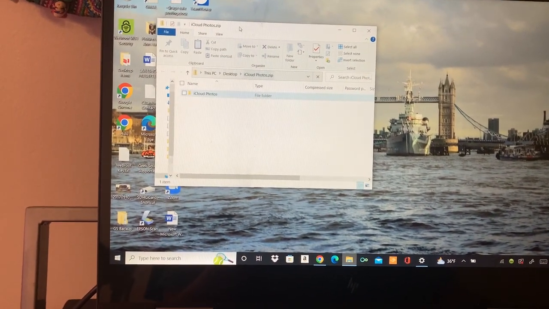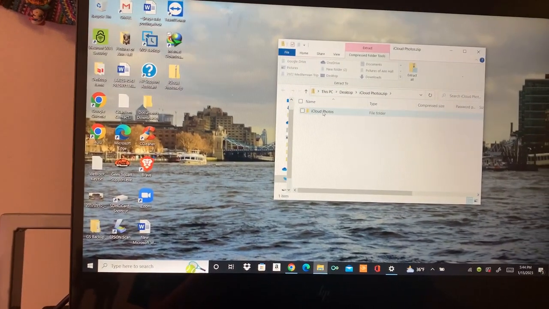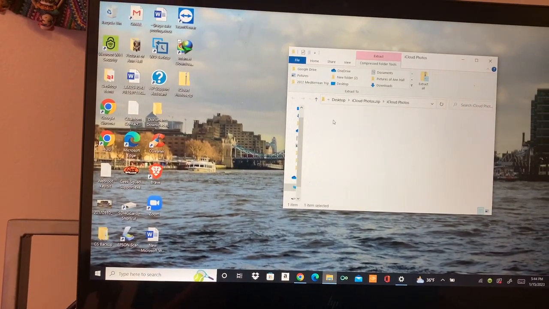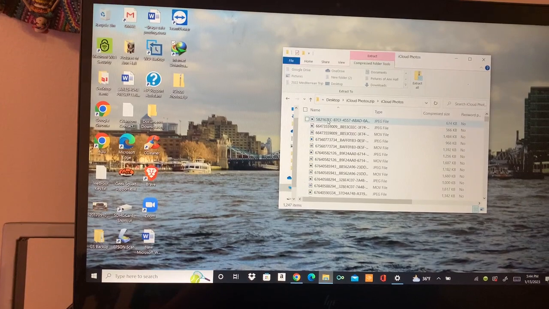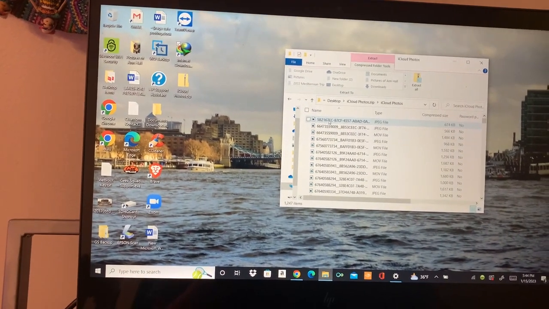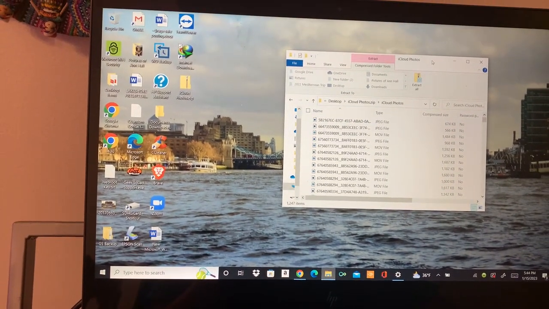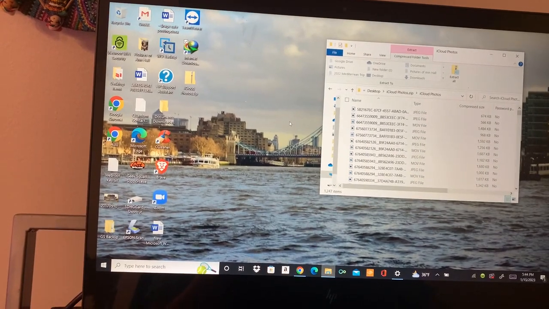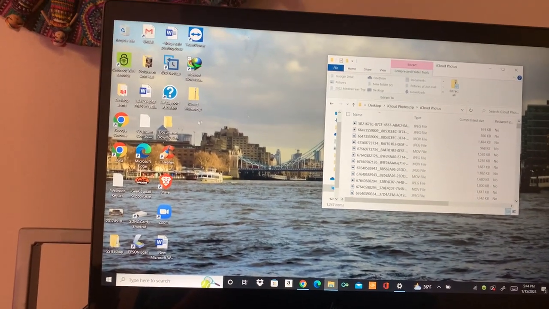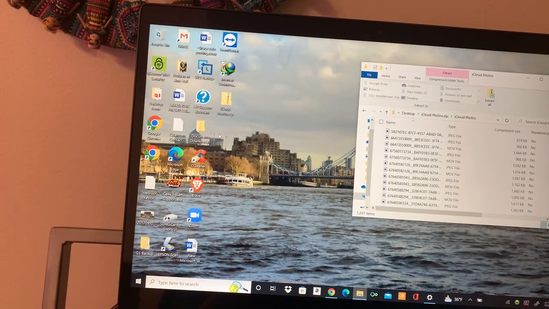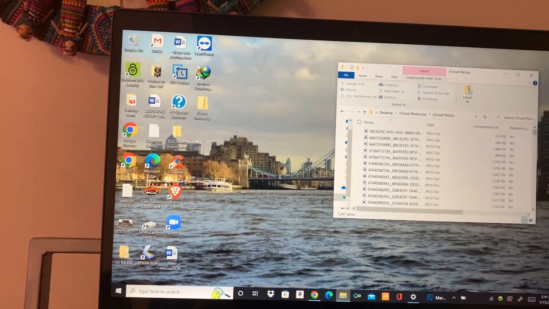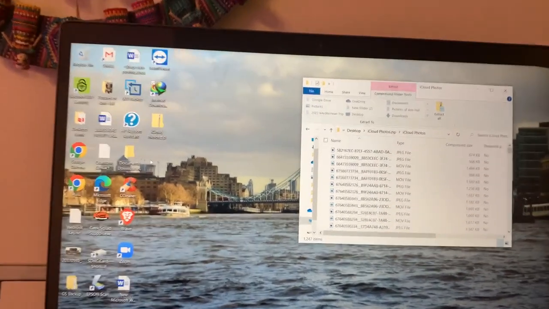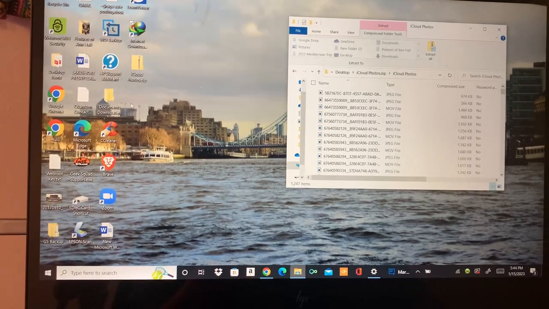Now, with downloading iCloud photos, it's a drag and drop and copy. You're not able to move. You can only copy, because otherwise it won't let that happen.